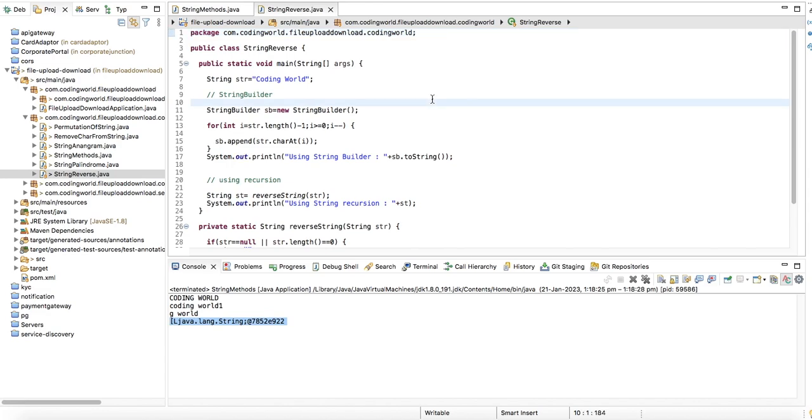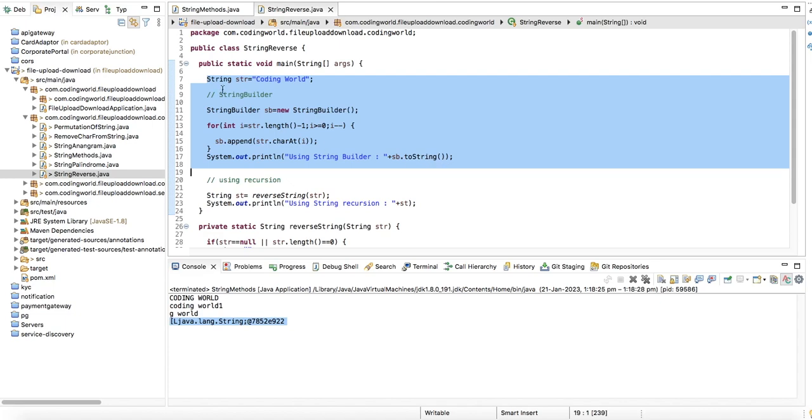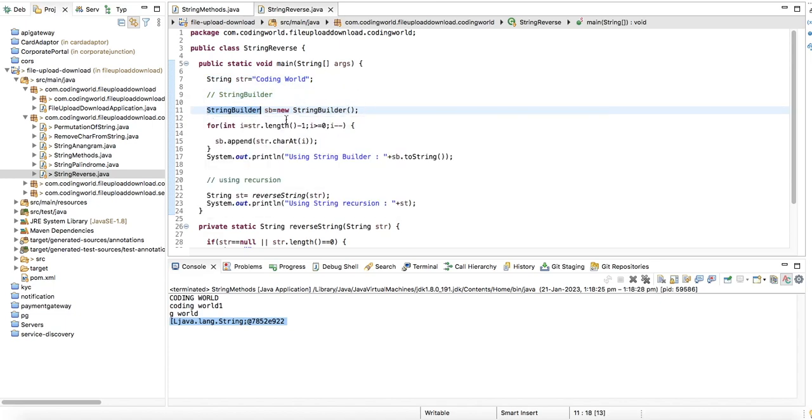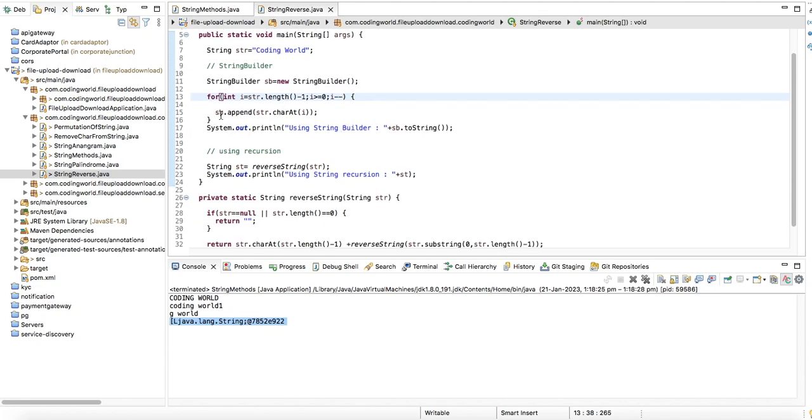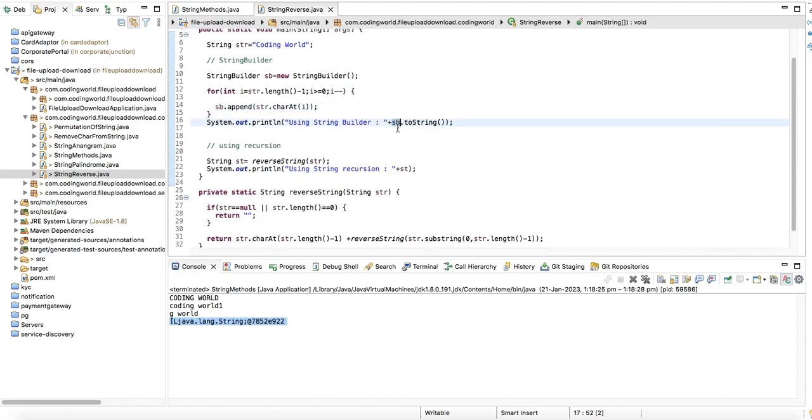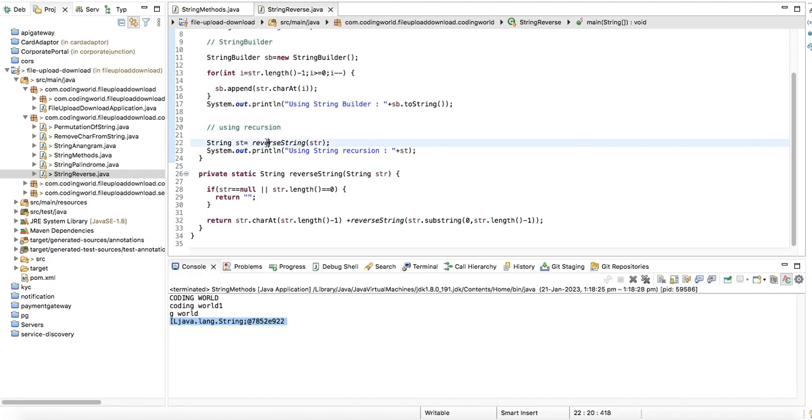So, reverse string. In this reverse string, first we are doing it using a string builder. We are creating a string builder, then using a for loop. In that for loop we put our pointer at the end, and from the end we take characters up to the 0th location. So i is equal to length minus 1, and i should be greater than or equal to 0, and we are decreasing the count. Then we append to the string builder, and in the end we print the builder as a string. This is the first method.